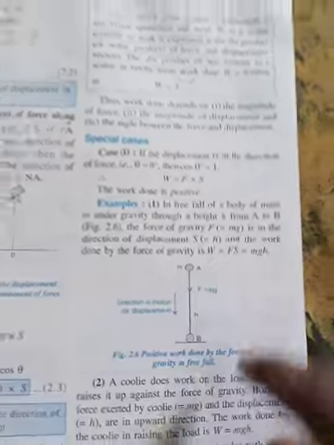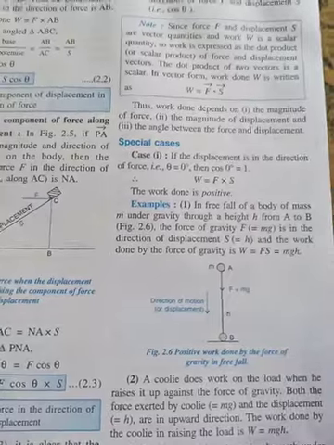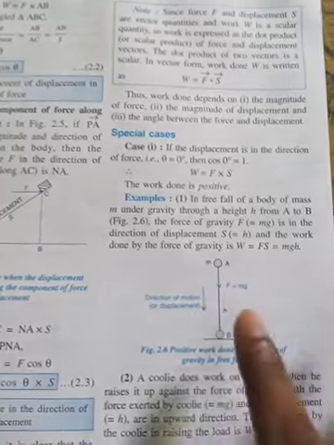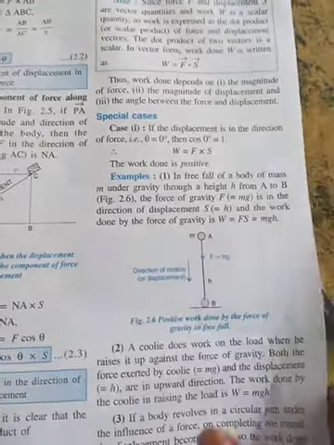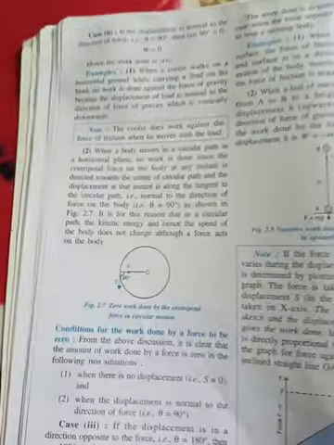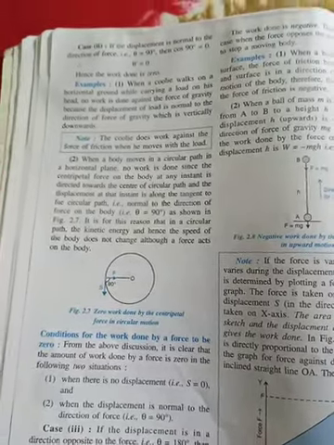Okay, special case. Look at that. If the angle is 0, that means the body is moving horizontally, then W equals Fs. If the force is applied perpendicularly, then theta is 90 degrees, and the work done is 0. That means if the force is applied perpendicularly, the work done is 0, because the value of cos 90 is 0, so the whole term will be 0. Hence the work done will be 0.